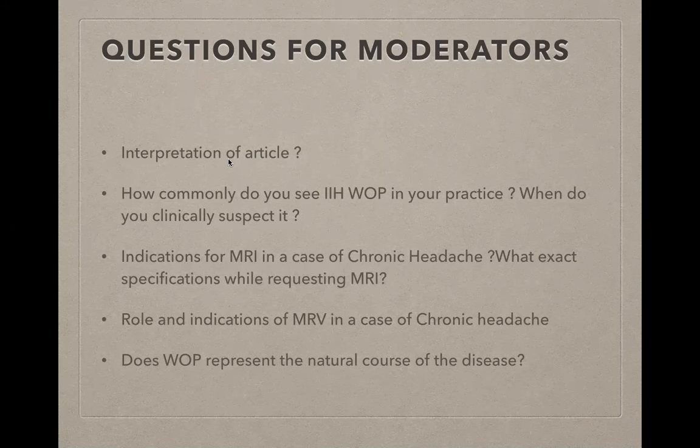The most important sign they said was the flattening of the posterior sclera, the most sensitive sign apart from the 2 other signs, but that's the interpretation of the MRI findings. And all the cases were seen in the chronic headache clinics.